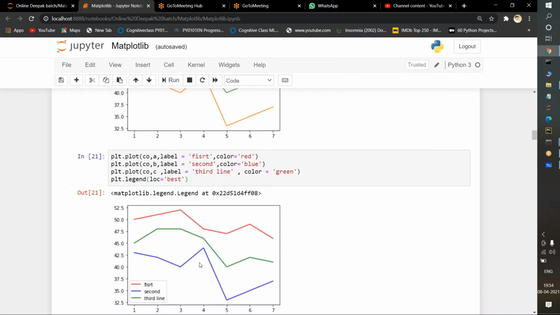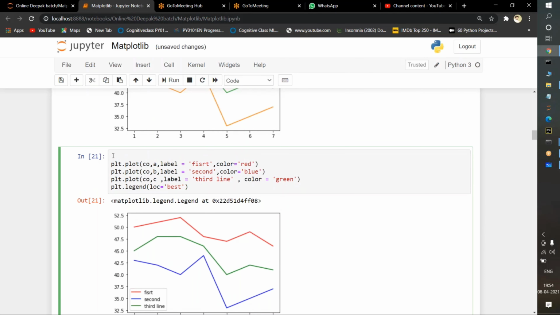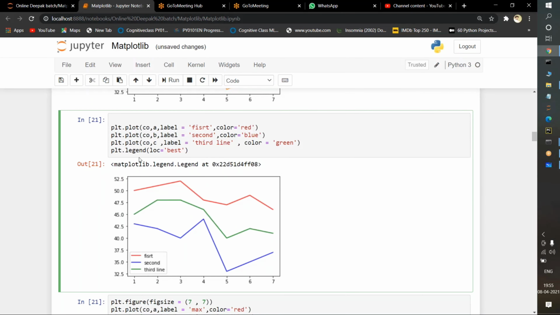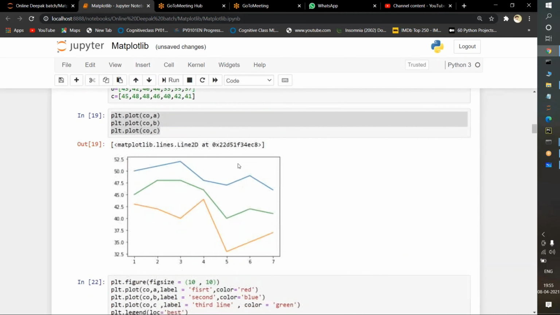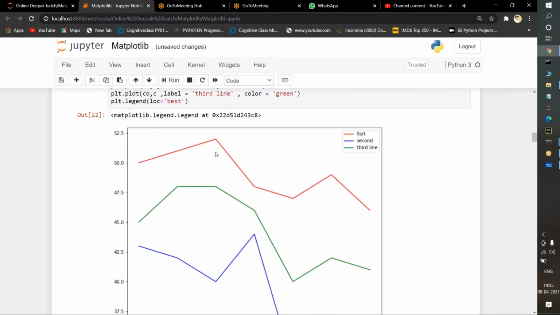Suppose this is the default image. Now I want to increase the size of the image, the shape of the image. What I will do here is plt.figure. This is the perfect command. With figsize, I want to increase the figure size to 10 comma 10, 10 height and 10 width. If I execute it, the size of the image will be increased. See, the size of the image has been increased so much.